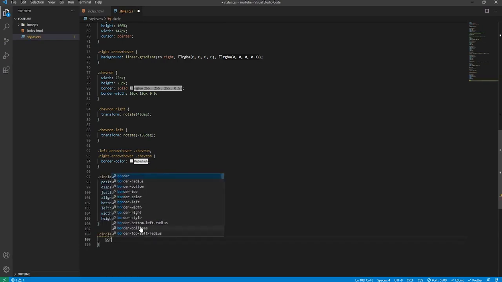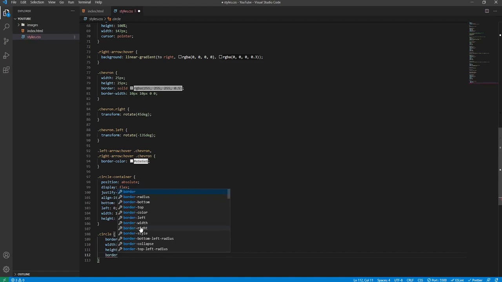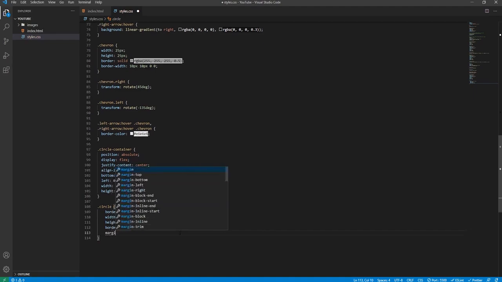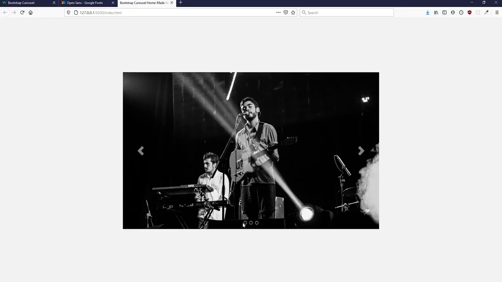And we'll style the circle inside the circle container. And so, we'll say border, 1 pixel solid white, width, we'll say 12 pixels, and height will also be 12 pixels. This will create a square at the moment. To change a square into a circle, we use border radius and we give it a value of 50%. This will change a square into a circle. And we'll say margin, we want to separate the circles out from each other. We'll give it 5 pixels horizontally. And its cursor with pointer, so the user knows that they can interact with it. And as you can see, this is what it looks like.